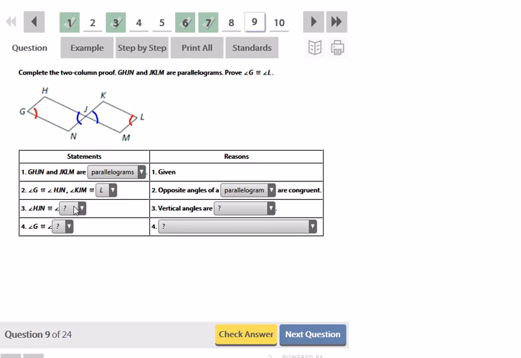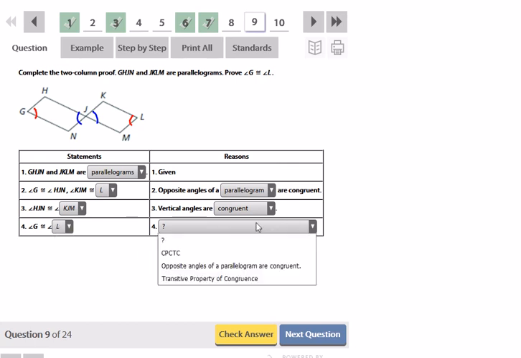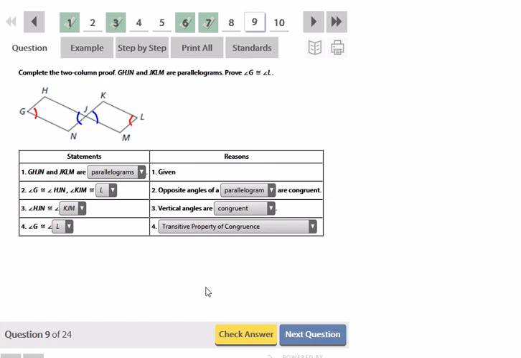HJN, which is one of the ones marked in blue, is congruent to KJM because those are vertical angles and those are congruent. The two blue angles in the middle are vertical. So then angle G is congruent to angle L through the transitive property. Because if this is congruent to this and this is congruent to this, then they're all congruent. Transitive property of congruence.